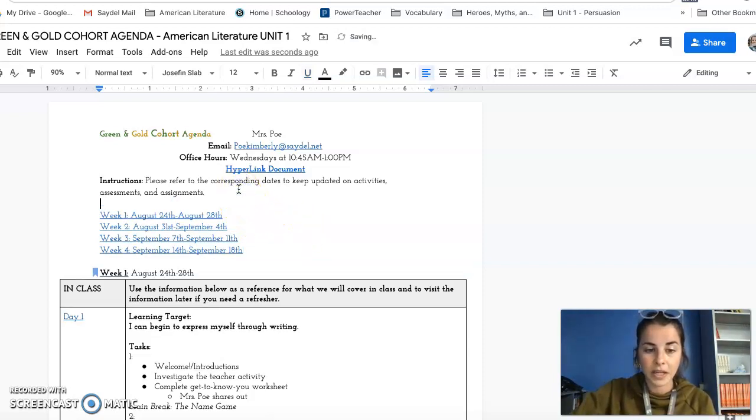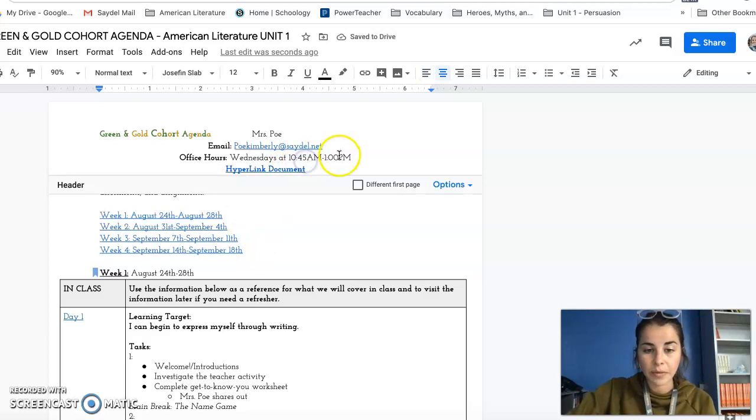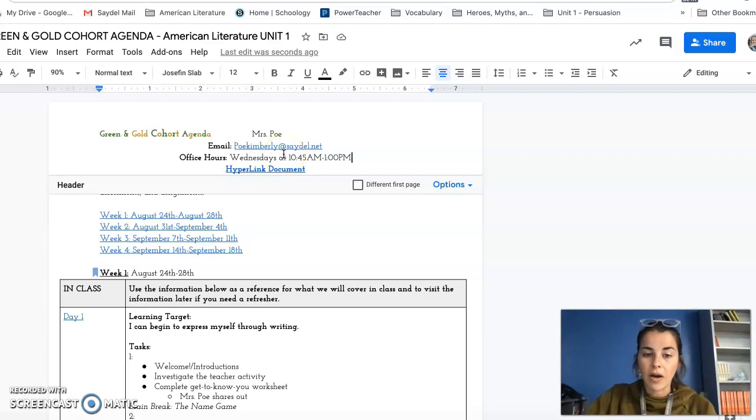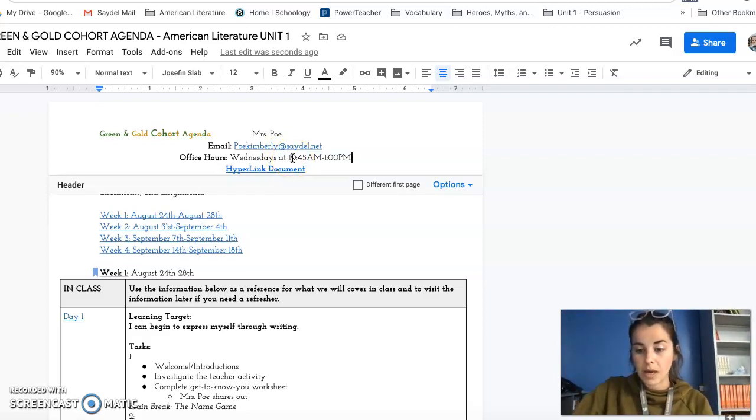So when you first look at the agenda, you have my contact information up here at the top, Mrs. Poe, and then poekimberly@sadel.net is my email address. I also have office hours every Wednesday from 10:45 a.m. to 1 o'clock p.m. Wednesdays are when you can pop in. I will put that link up there as well.